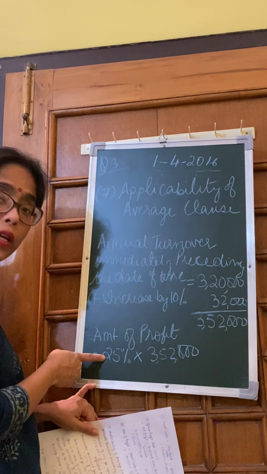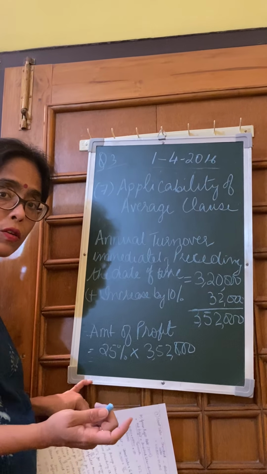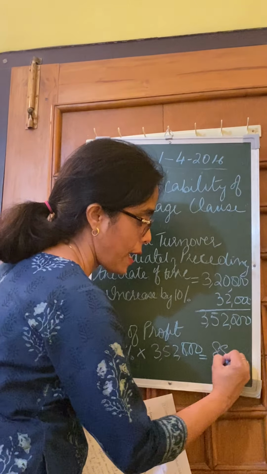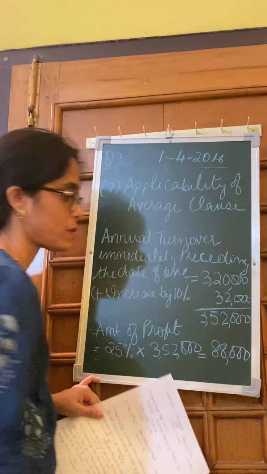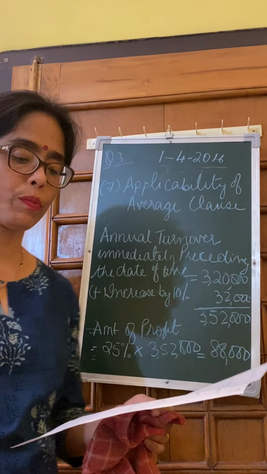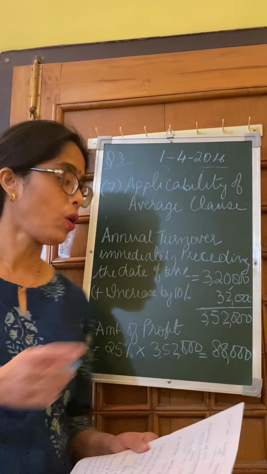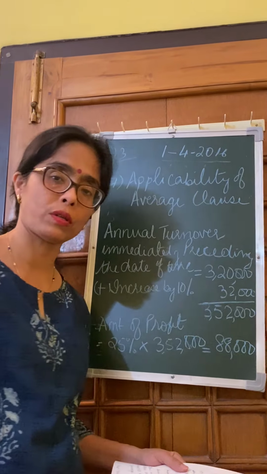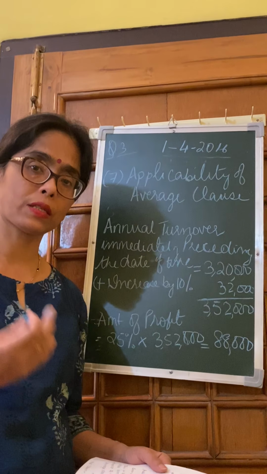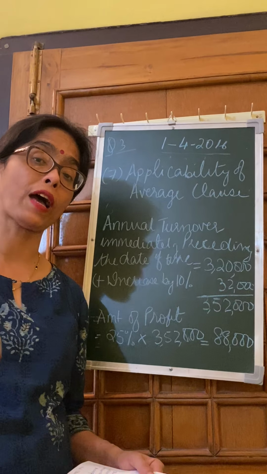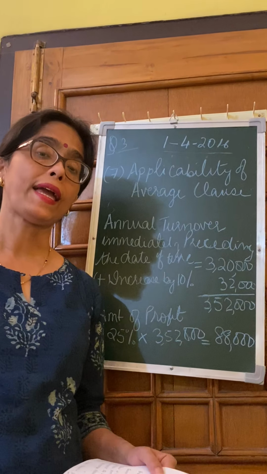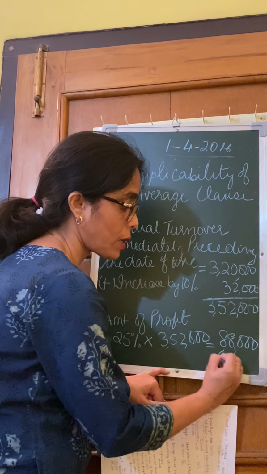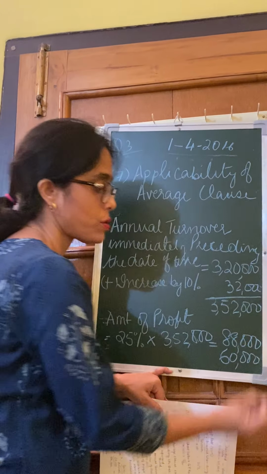We earn at the rate of 25%, that we have already calculated as the gross profit rate. So 25% of this is 88,000 rupees. Am I clear? So our value of the policy should have been 88,000. Since our gross profit is 88,000, our policy should have been of the value of 88,000 rupees. But what has happened here is that the policy coverage is 60,000 rupees.